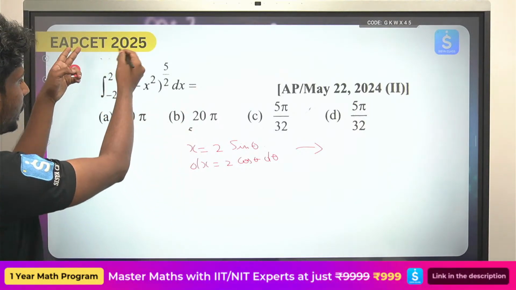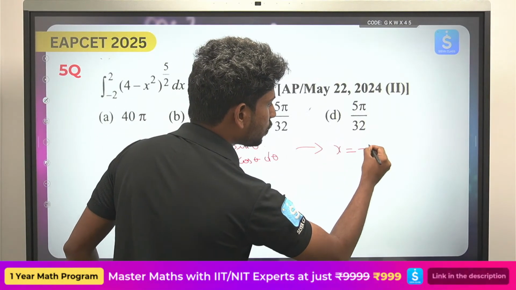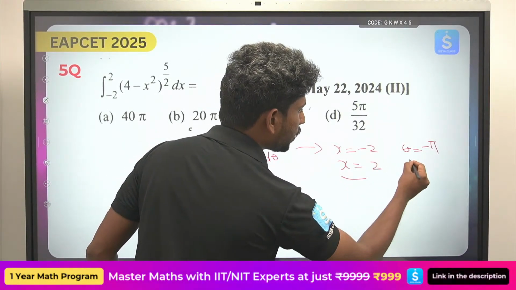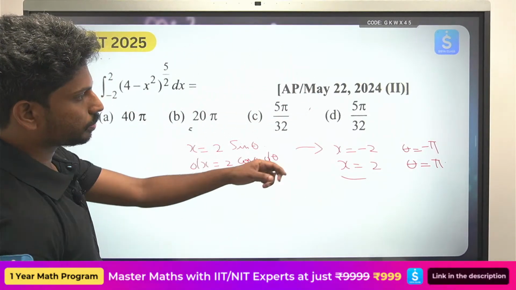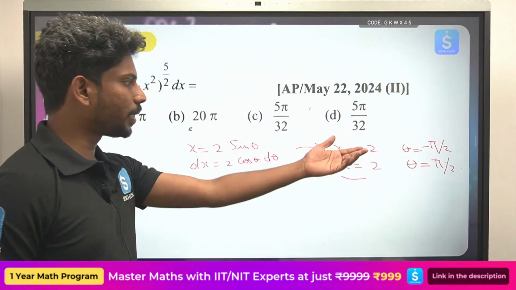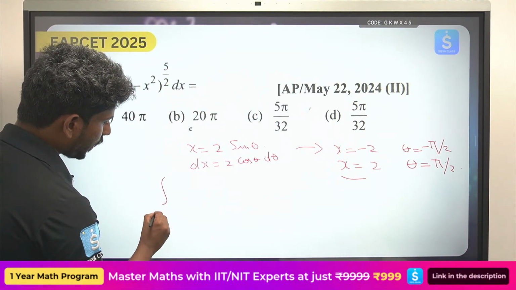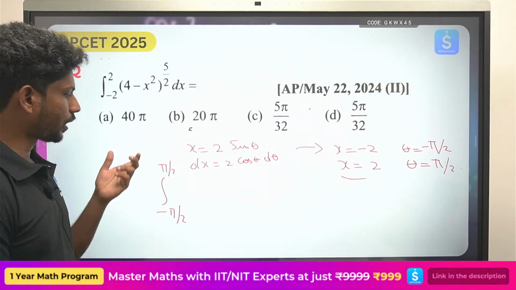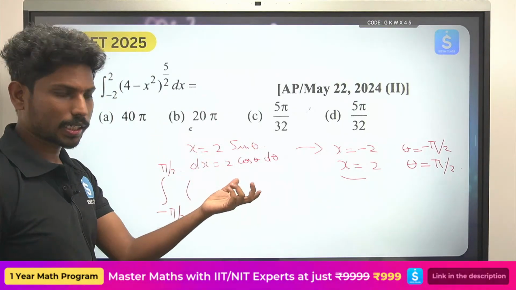So the limits: when x equals minus 2, theta value will be minus pi by 2. When x equals 2, theta value will be equal to pi by 2. So theta value will be minus 90 to plus 90. That is the whole thing. So minus pi by 2 to plus pi by 2. I hope you are clear. Sin 90 is 1, and sin 0 is 0.